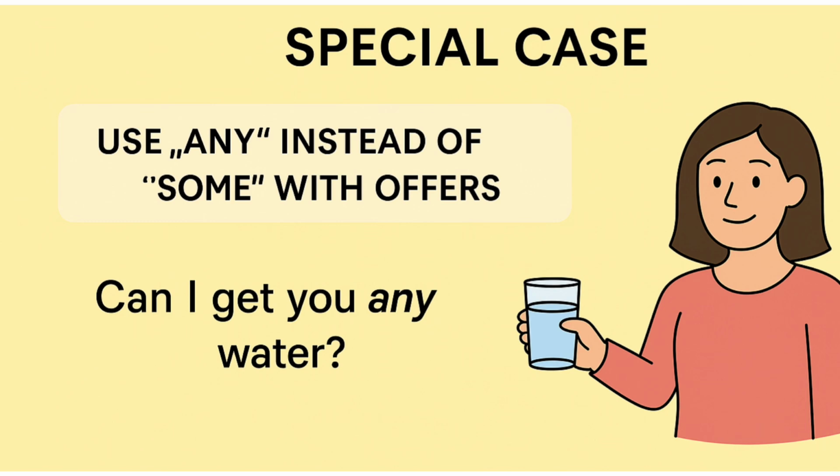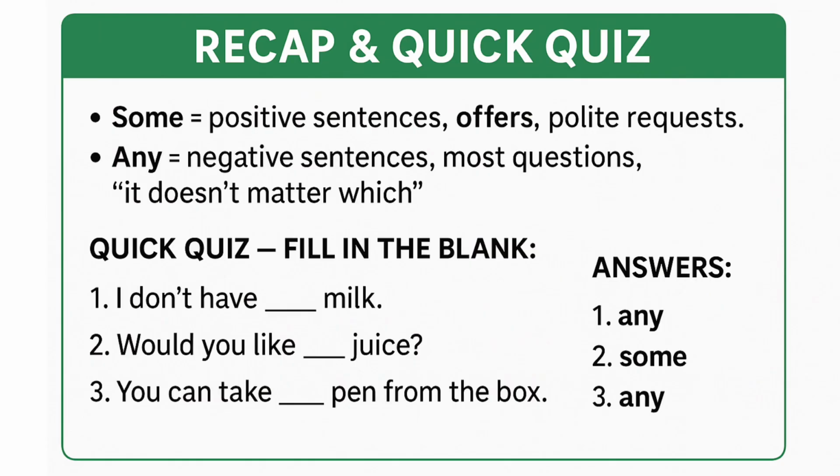So remember, any in questions is a neutral, open inquiry, with no assumption. Some in questions is a polite request, and assumes it exists. Let's do a quick recap. Some is used in positive sentences, offers, and polite requests. Any is used in negative sentences, most questions, and when it doesn't matter which.